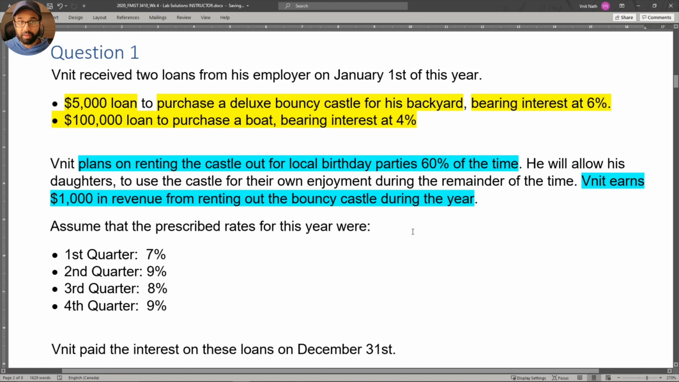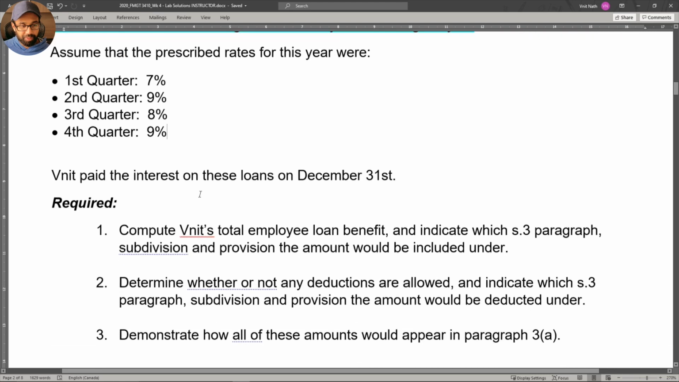Now, this is important, everyone. I've shown you already where the actual prescribed rates are, but you'll notice in this question, you're not given an actual year. We don't know what year this is taking place in. If we tell you that the prescribed rate for the first quarter is 7%, second quarter is 9%, third quarter is 8%, and fourth quarter is 9%, please use those rates. The next thing that you need to be aware of is Vineet paid the interest on these loans on December 31st. You are asked to do a few things.